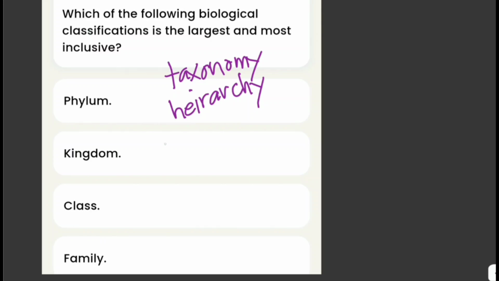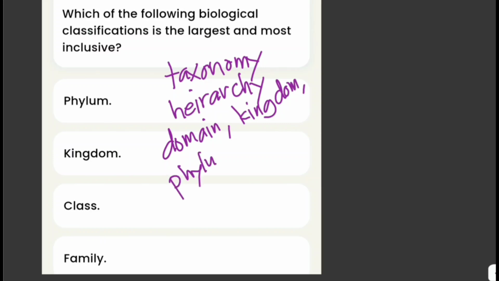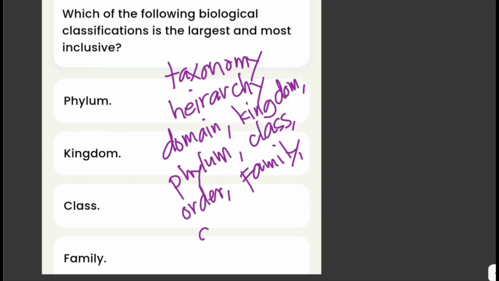And the major ranks are domain, kingdom, phylum, class, order, family, genus, and species.